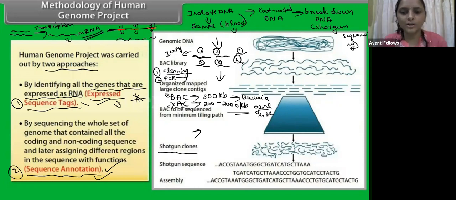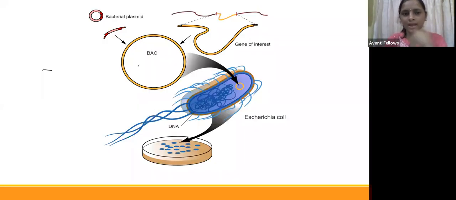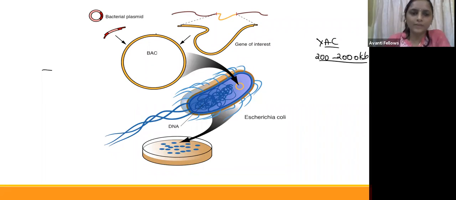Okay, guys, so now what will happen? This is a BAC. You can take this as a YAC also. Here I will write the YAC, where we can insert about 200 to 2000 kb. This is a bacterial plasmid first.